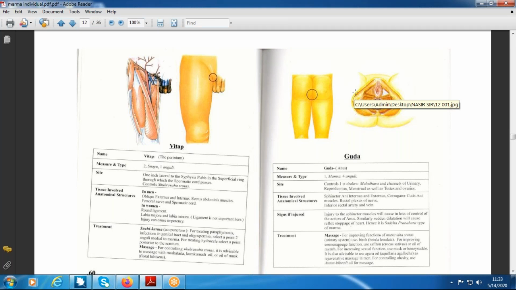We have dissected the superficial inguinal ring during our dissection, is it clear? Yes or no?